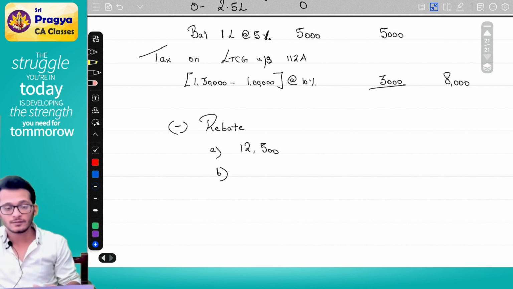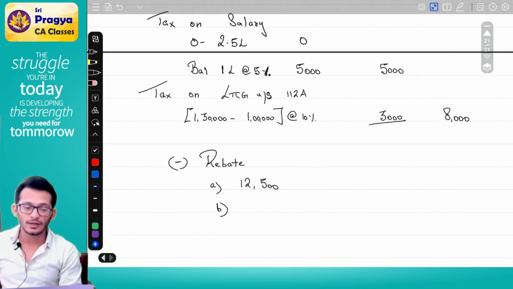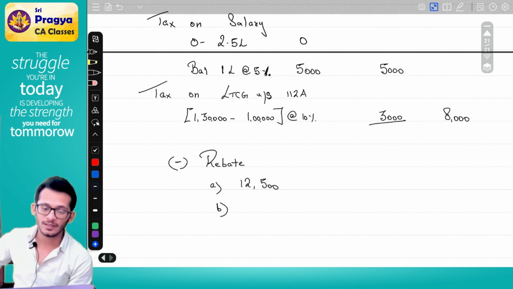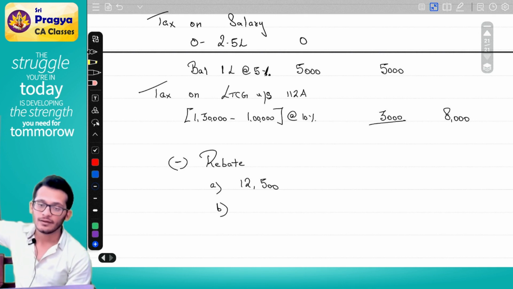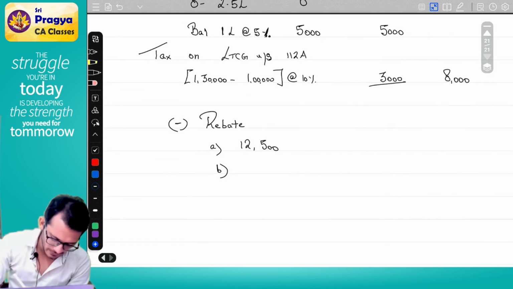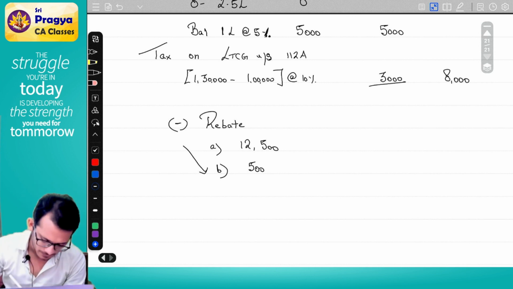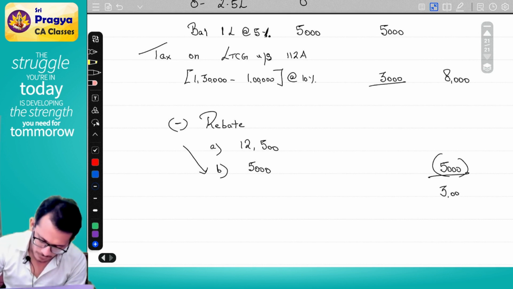Now, for actual tax payable, they are saying you cannot consider 112A, which means my actual tax payable will only be 5,000. Whichever is lower, it will become only 5,000, which means my tax payable will become 3,000.